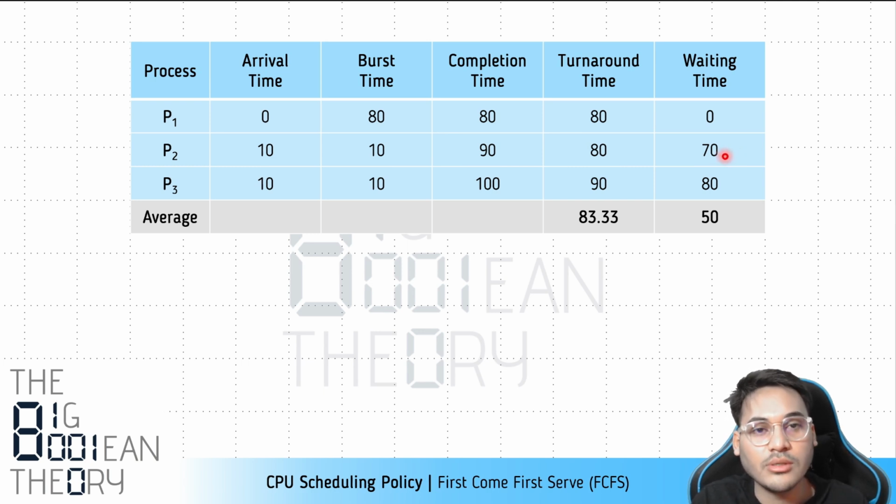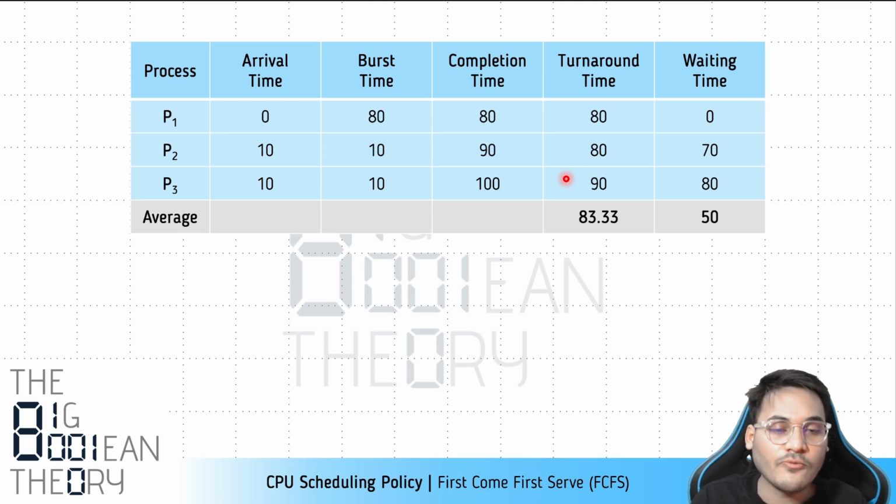That is 7 times more time it spent waiting than executing. For process P3, the situation is even worse. It is spending 80 milliseconds waiting and only 10 milliseconds of execution. So clearly, when the workload is somewhat different, right, then the turnaround time can be pretty bad if you're using first come first serve policy.